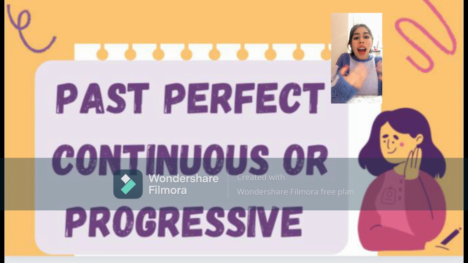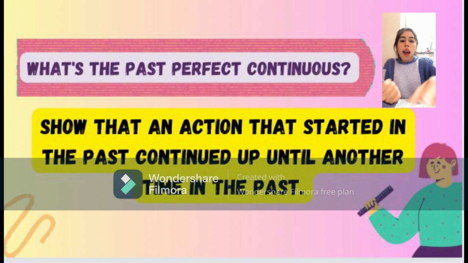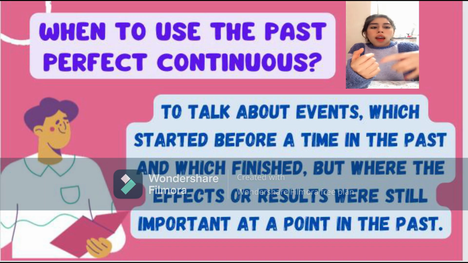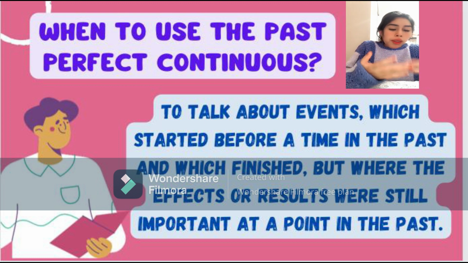Okay, now I'm going to talk about the past perfect continuous, or past perfect progressive. What's the past perfect continuous? The past perfect continuous shows that an action that started in the past continued until another time in the past. When to use the past perfect continuous? It is used to talk about events which start before a time in the past and which finished, but where the effects or results were still important at a point in the past.